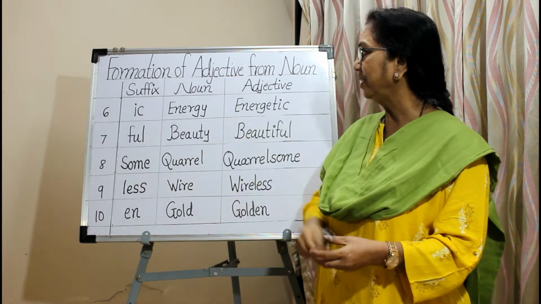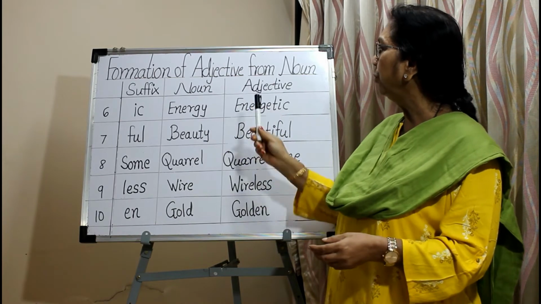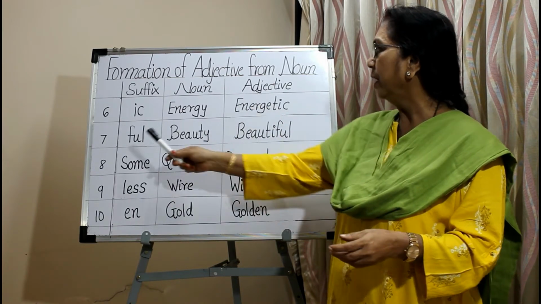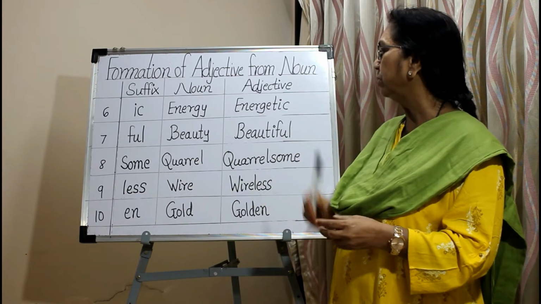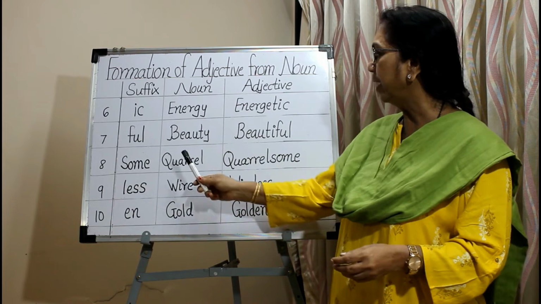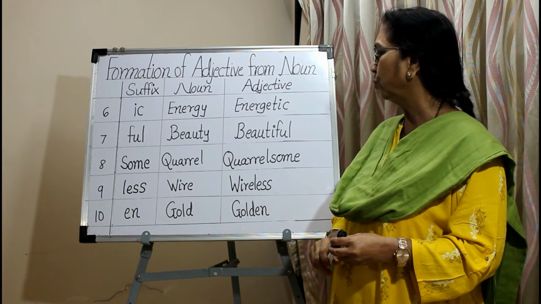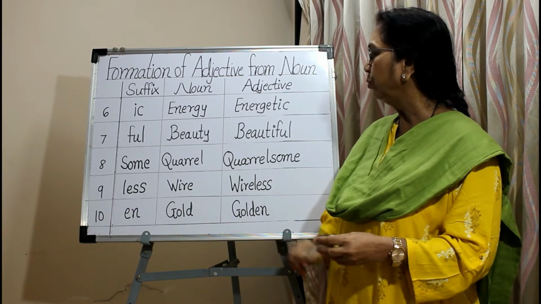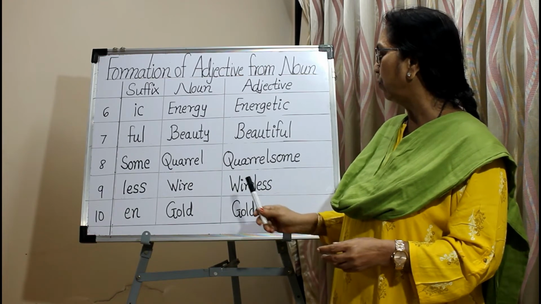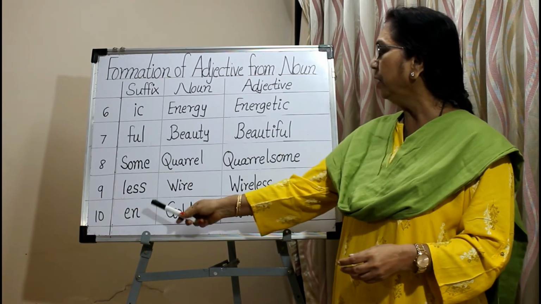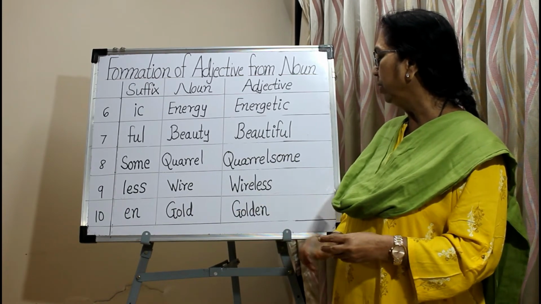That is IC. IC is added to the noun energy and the adjective energetic is formed. FUL is added to the noun beauty, the adjective beautiful is formed. SOME is added to the noun quarrel. Quarrelsome is the adjective. LESS is added to the noun wire and the adjective wireless is formed. Wireless message. EN is added to the noun gold and the adjective golden is formed.